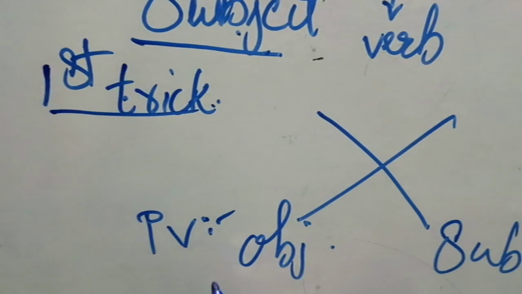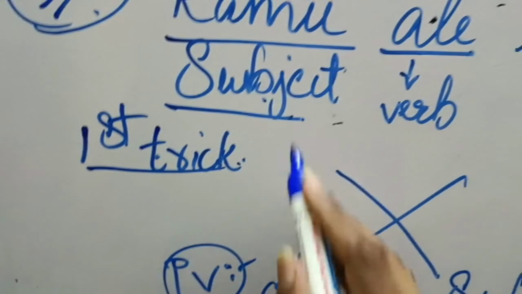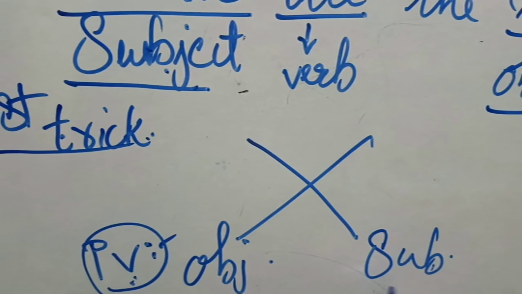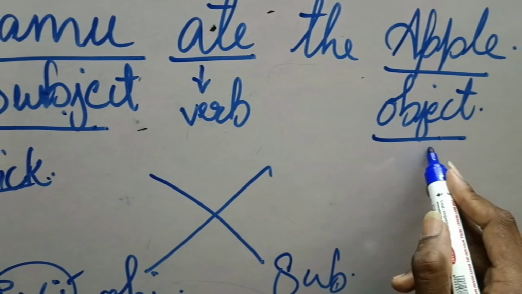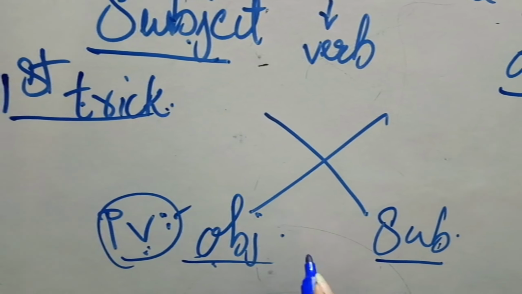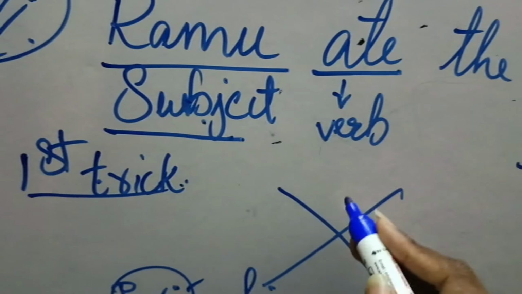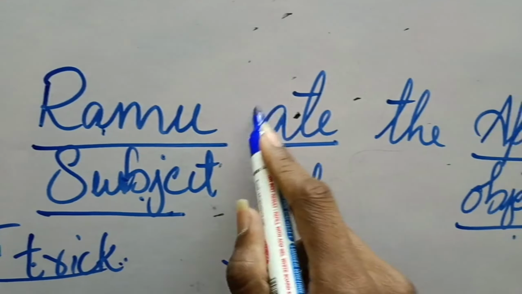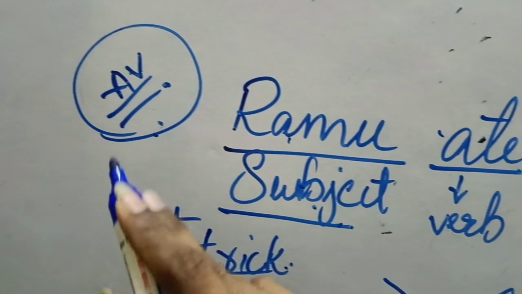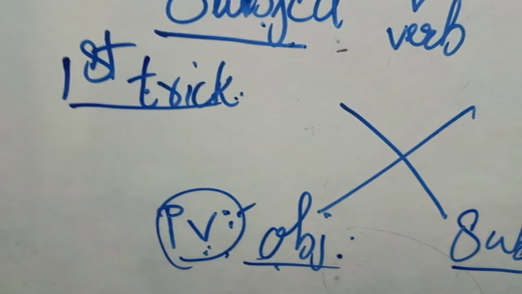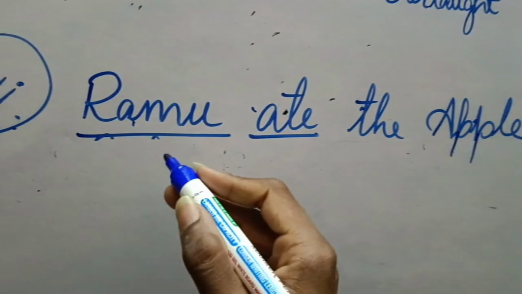The subject present in the active voice will get converted into the end in the passive voice, and in the same manner the object at the end in the active voice gets converted into the starting point and the sentence starts with that.